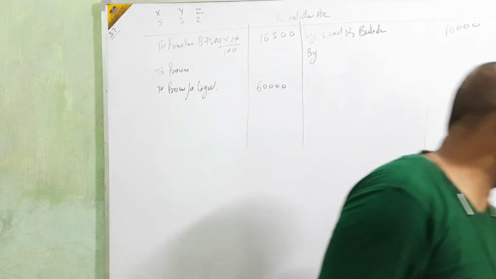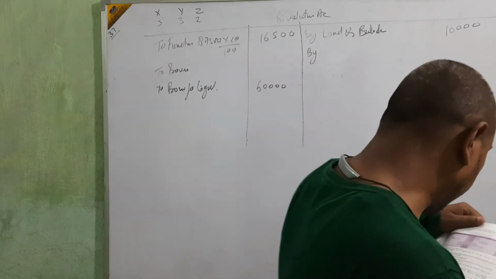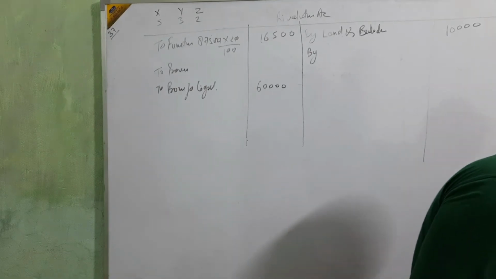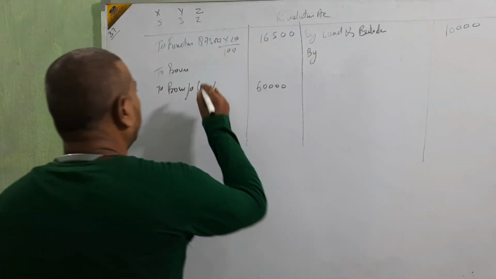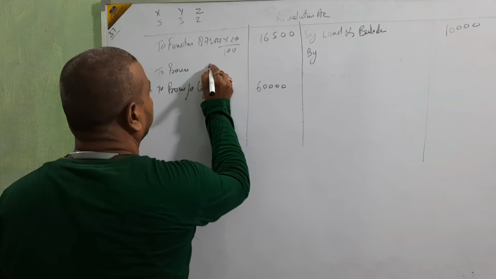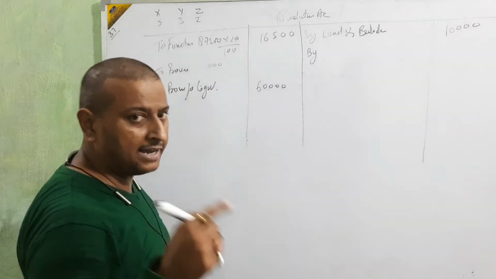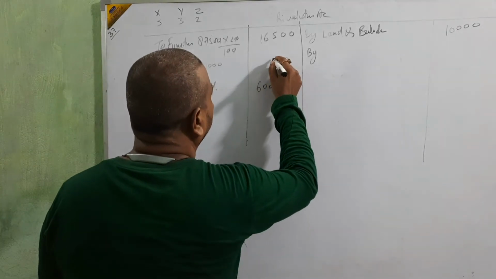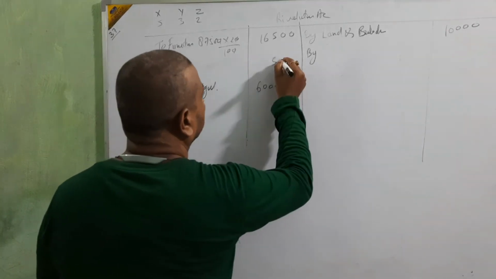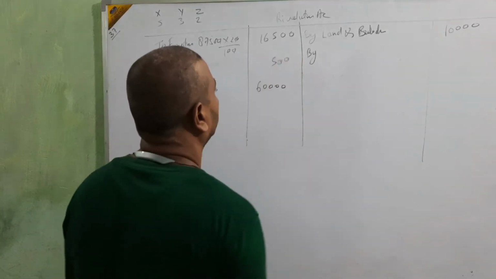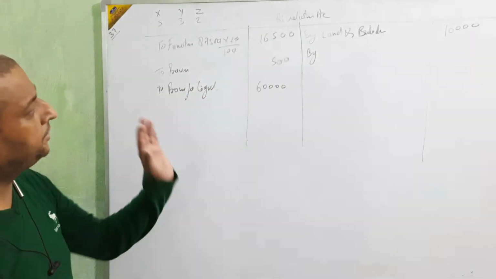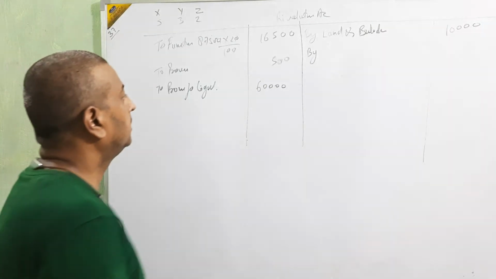The debtors amount is 20,000, and the old provision is 500. 5% of 20,000 is 1,000, and 500 is already given in the question. It means only the new 500 is needed. Clear? New is 500 only.